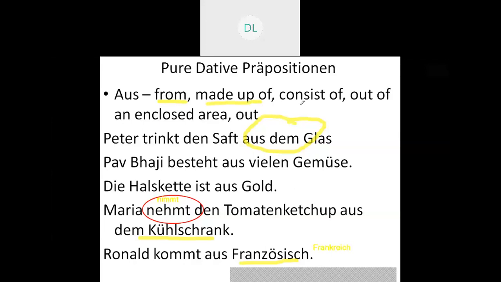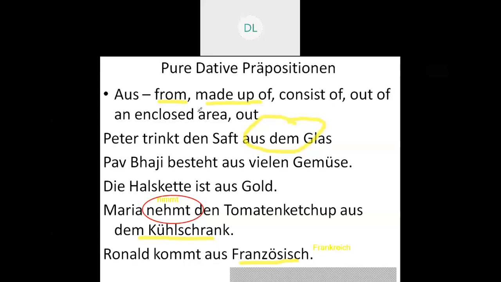In the same way, consist of, out of, an enclosed area, and the last one, out. For example, when I say the fire is out, that is, it is off, it is out. Into that also we can use the preposition aus. So here we have discussed aus.